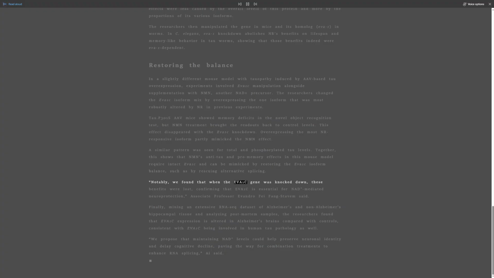Notably, we found that when the EVA1C gene was knocked down, these benefits were lost, confirming that EVA1C is essential for NAD-mediated neuroprotection, Associate Professor Evandro Feifong Stavum said. Finally, mining an extensive RNA-seq dataset of Alzheimer's and non-Alzheimer's hippocampal tissue and analyzing postmortem samples, the researchers found that EVA1C expression is altered in Alzheimer's brains compared with controls, consistent with EVA1C being involved in human tau pathology as well. We propose that maintaining NAD levels could help preserve neuronal identity and delay cognitive decline, paving the way for combination treatments to enhance RNA splicing, AI said.